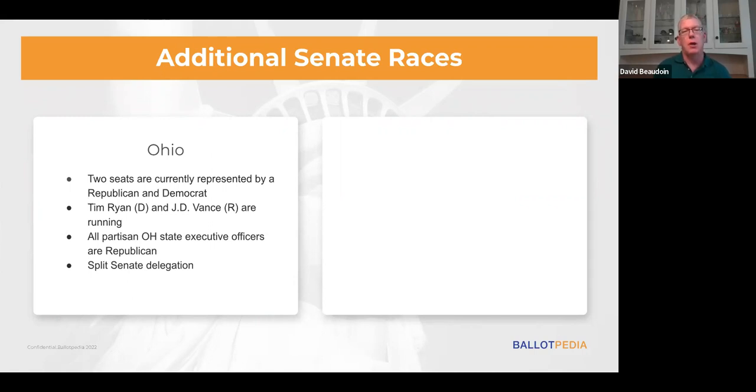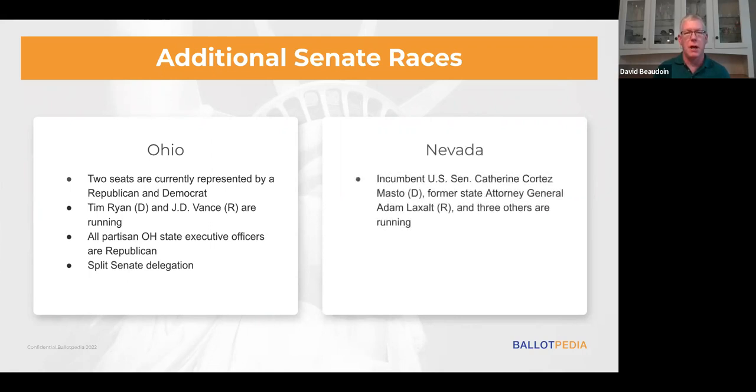In Nevada, the incumbent U.S. Senator is Catherine Cortez Masto, and she's running against the former state Attorney General Adam Laxalt, who's the Republican, and there are 3 other candidates running. And this is a battle between 2 former attorneys general in the state. So voters are very familiar with both candidates. They've both run and won statewide.